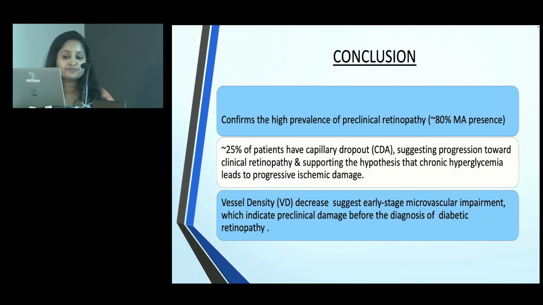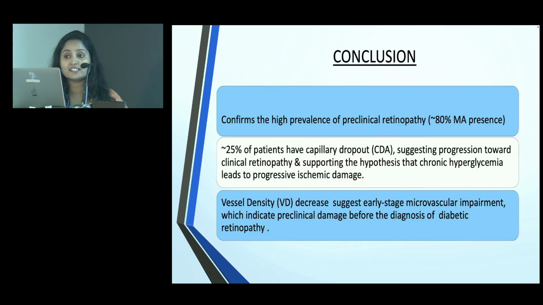And conclusion. It confirms the high prevalence of preclinical retinopathy based on 80% microaneurysm presence, and approximately 25% of patients have capillary dropout area, suggesting progression towards clinical retinopathy and supporting the hypothesis that chronic hyperglycemia leads to progressive ischemic damage.